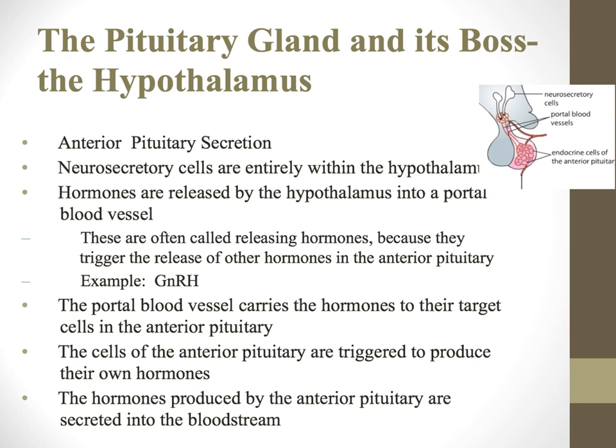Now let's forget about my nonsensical scribbling for just a moment and actually go through this. The anterior pituitary actually produces the hormones that it secretes. Those neurosecretory cells are entirely within the hypothalamus. They don't extend down into the anterior pituitary, but they do release a series of hormones called releasing hormones, like GnRH, and they travel through that portal blood vessel to the anterior pituitary. They're just bossy hormones. That's all they are. They don't actually do anything to the rest of the body.